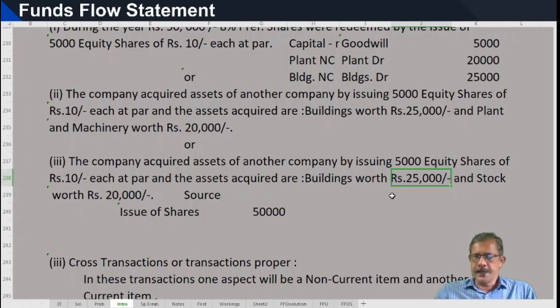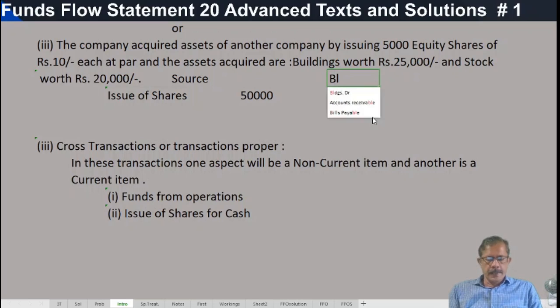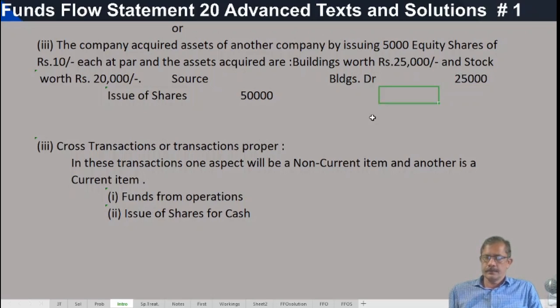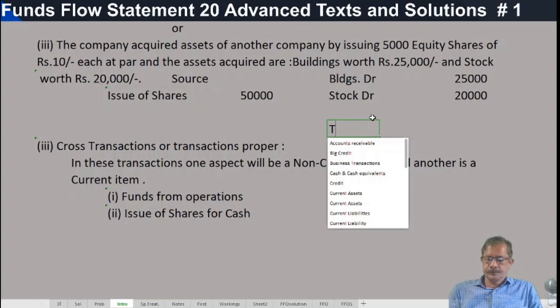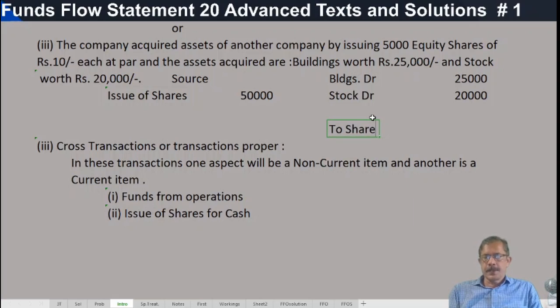Okay. What is the journal entry here? Buildings account debit. How much is it? Buildings 25,000. Stock debit. How much stock? 20,000. Then to share capital, how much? Share capital 50,000.